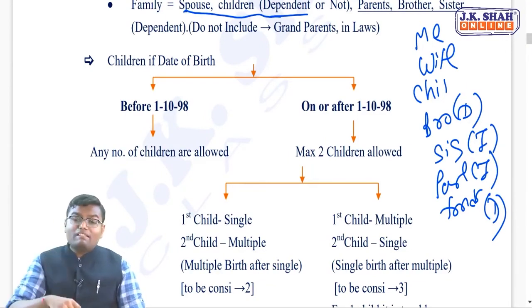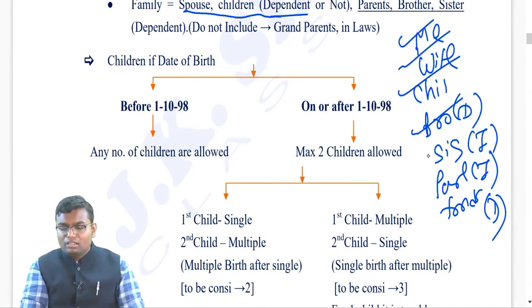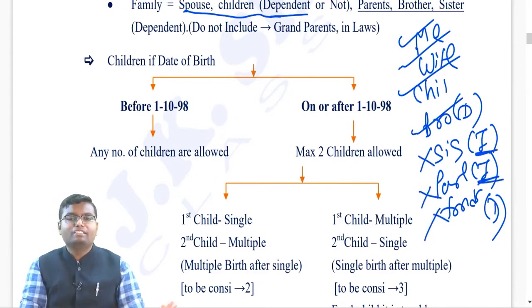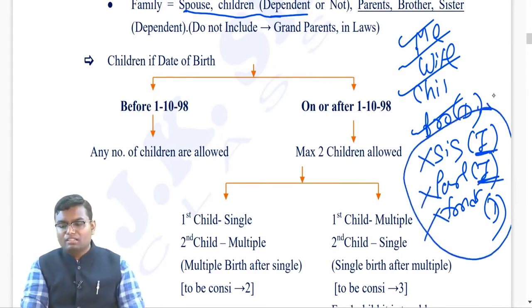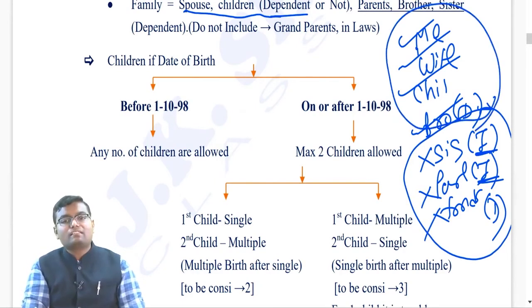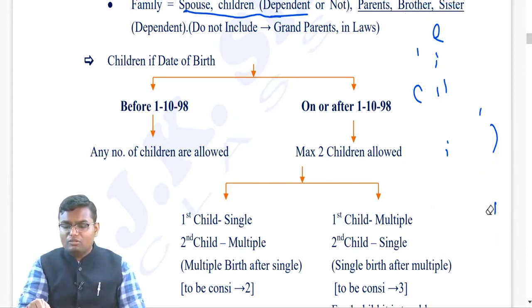Then my employer is reimbursing the salary of all of them, let's say. Then I will get exemption for myself, my wife, my children, my brother because he is disabled, not for the sister, not for the parents because they are independent, not for the friends because they are not the family. For this, whatever expenditure is reimbursed will be taxable, and for these four, it will be exempt. But if this journey is the third journey, then for all of them, whatever expense is done will be taxable. Are you understanding this, people?